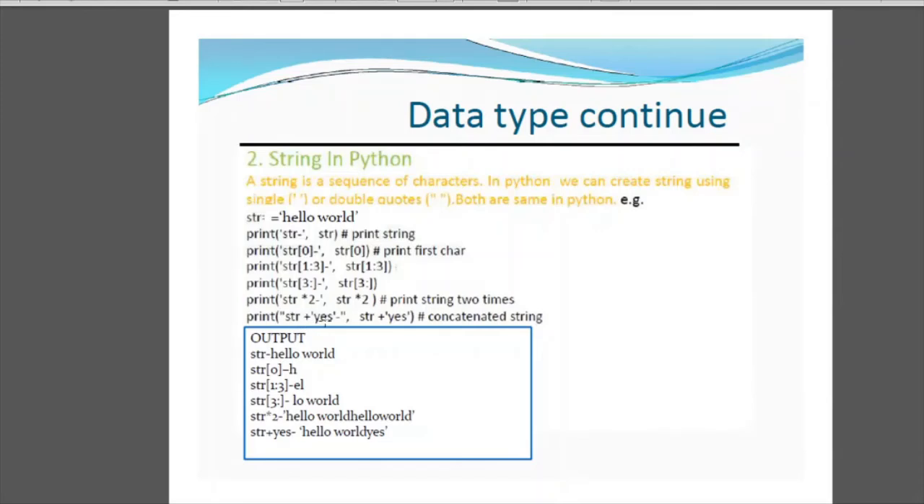Then we have concatenation. Concatenation means adding another string at the end of the previously existing string. So here I have written str plus yes. As you can see, yes is also a string. So the output will be hello world yes.